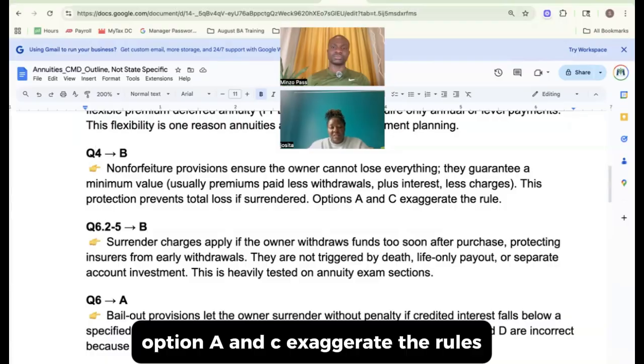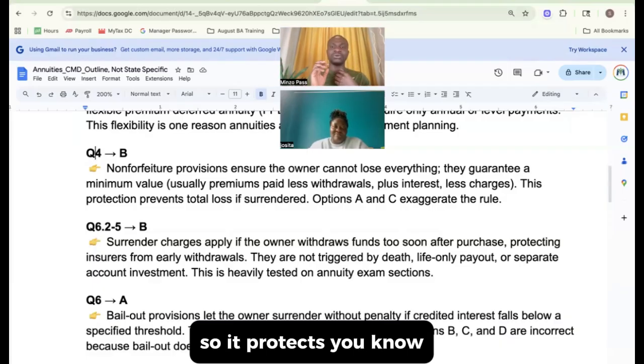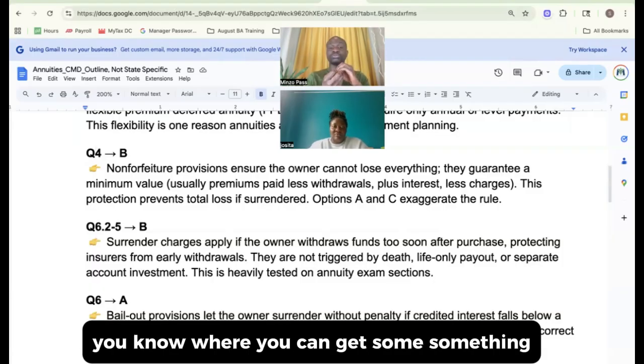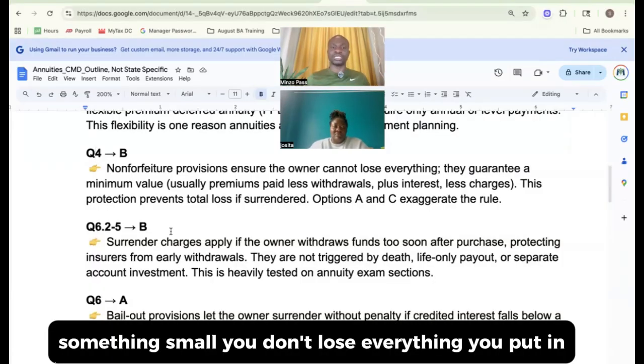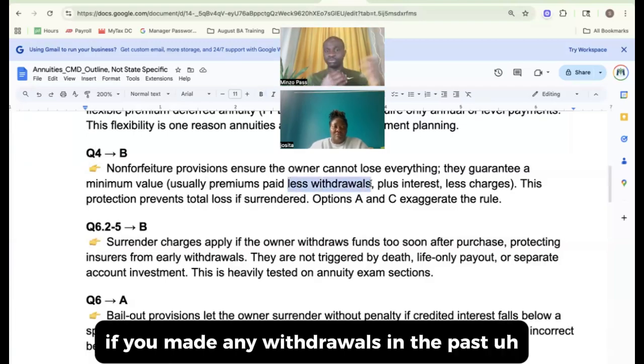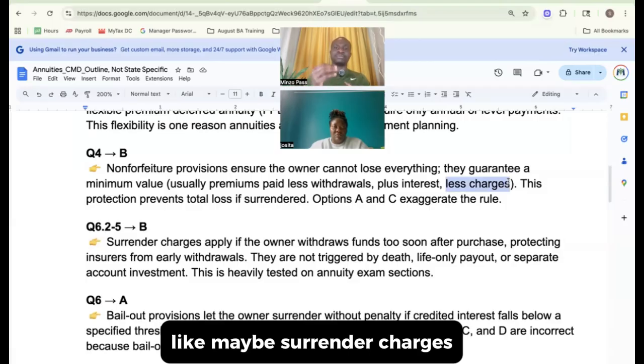Options A and C exaggerate the rules. So all they want is for you not to lose everything. It protects you, so you have some minimum where you can get something small. You don't lose everything you put in. So usually the premiums you pay minus any withdrawals, if you made any in the past, plus interest, they'll always pay you interest. And if there are any charges, like surrender charges, surrender fees, and all of that.